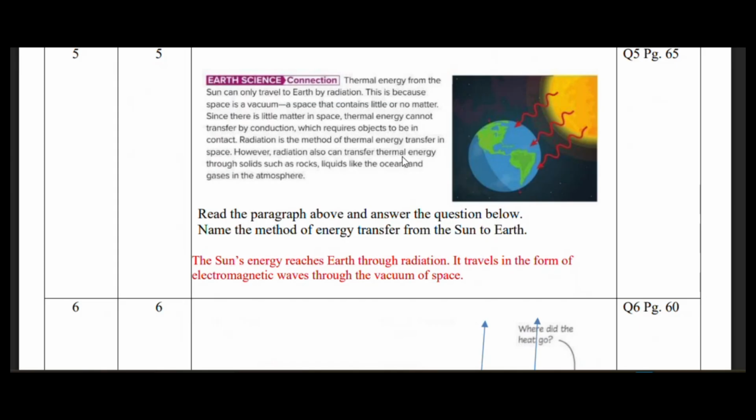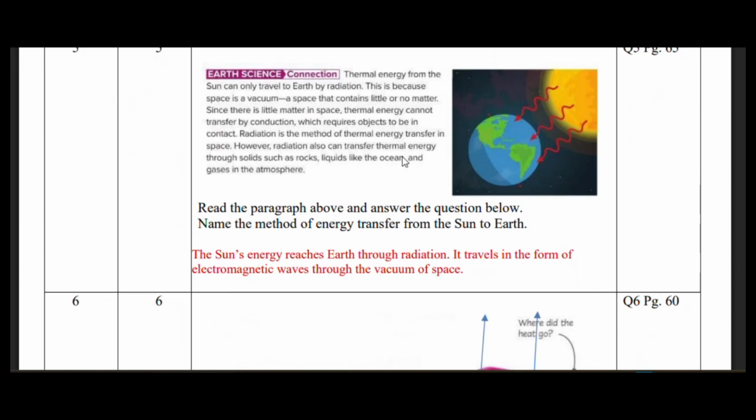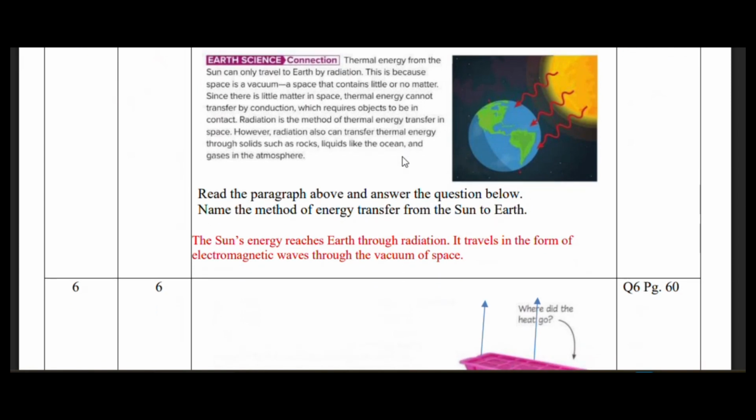That means it doesn't need any matter to travel through. There need not be any touching. The earth does not have to touch the sun. There is nothing between the sun and the earth. It's empty space, no air. But still the heat from the sun can reach the earth. That is because of radiation, that is, electromagnetic waves coming from the sun to the earth. So that is what is called radiation. This topic will repeat again.